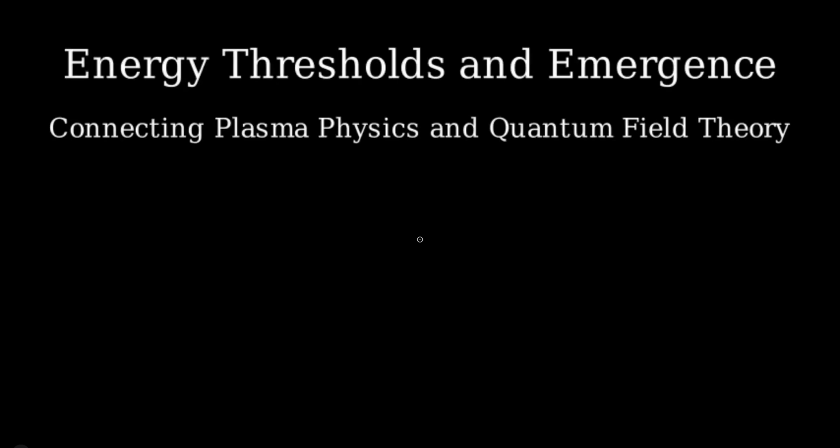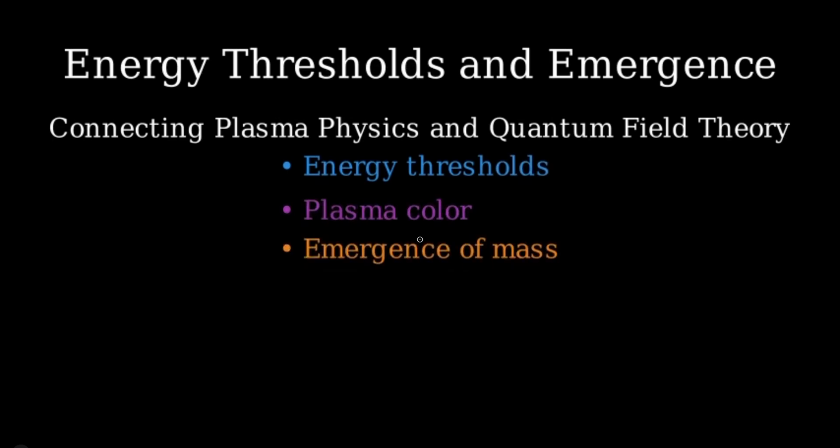to Math GPT. Today we're going to explore a fascinating connection between two seemingly different areas of physics, plasma physics and quantum field theory. Specifically, we'll look at how energy thresholds lead to the emergence of observable phenomena like plasma color and particle mass. Our journey will connect experimental plasma physics with the theoretical challenge of explaining mass in particle physics. Along the way, we'll explore how energy quantization creates observable structure in the universe.